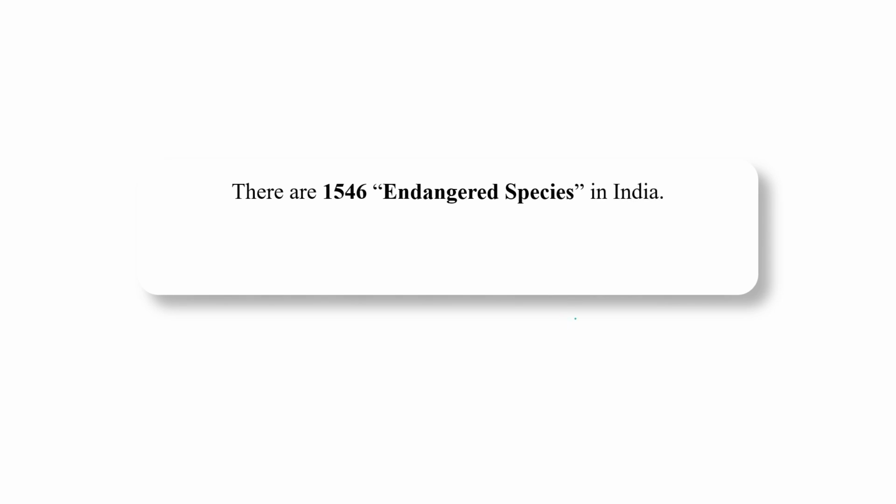So this is a very important and surprising data that there are almost 1,546 species that come under endangered species in our country. 1546, and it's a huge number.